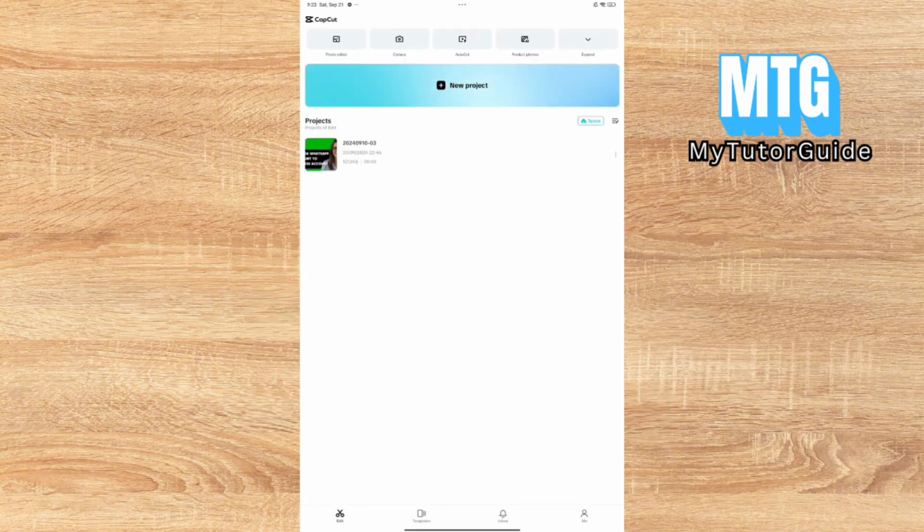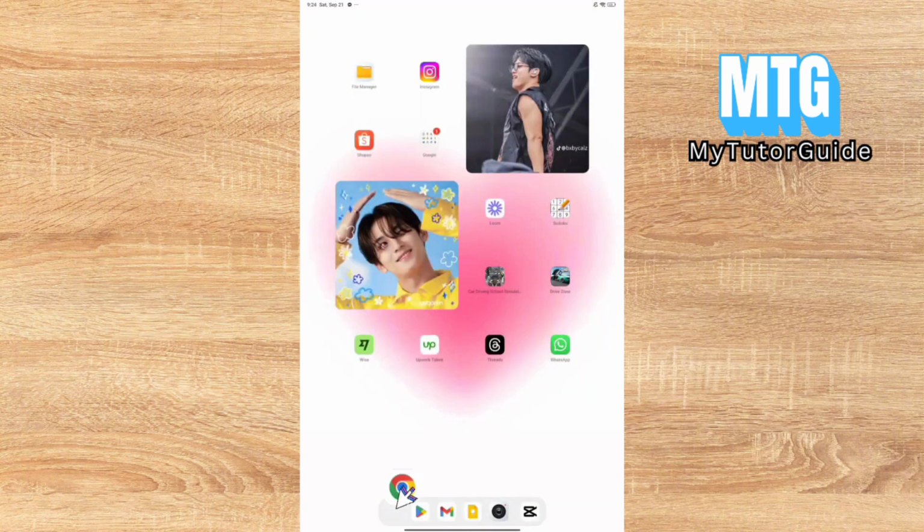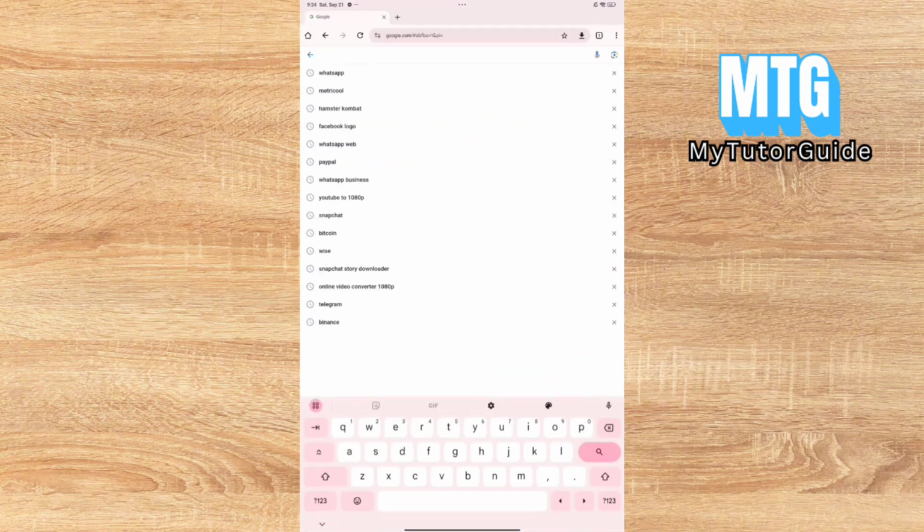Now let's get started with the tutorial. So the first thing that you'll need to do is to open your browser on your device. It can be any browser such as Google Chrome, Safari, or any available browser for your device. On your browser, go ahead and search for Pixabay Sound Effects.